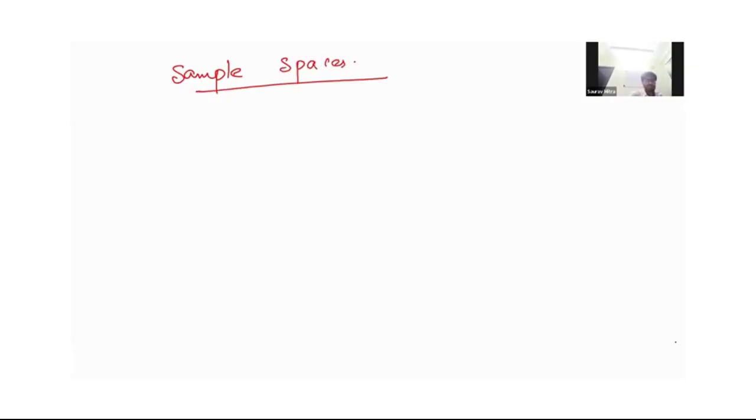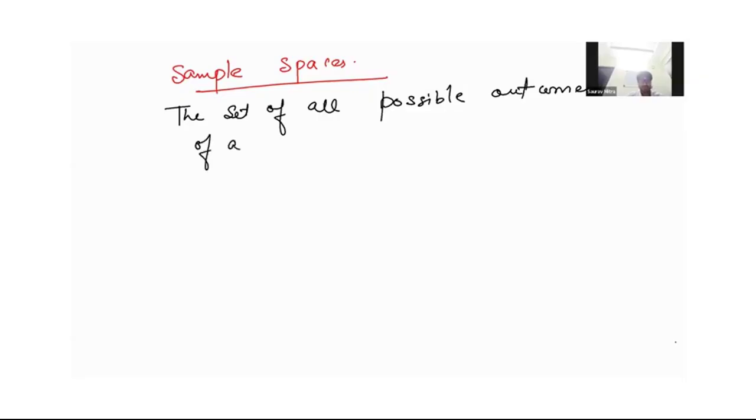They are very important. The set of all possible outcomes of a random experiment.